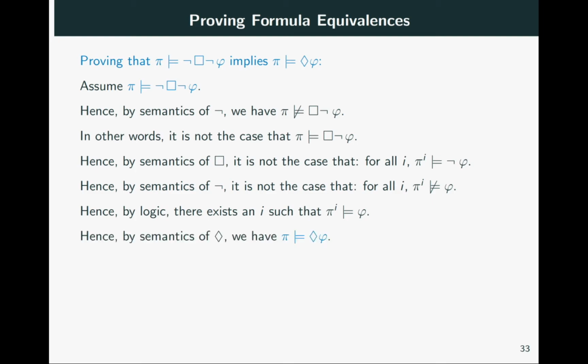Now, by the semantics of eventually, we obtain that pi satisfies eventually phi, as desired. This completes the proof of the converse implication, hence the proof that the two formulas, eventually phi and not always not phi, are equivalent.